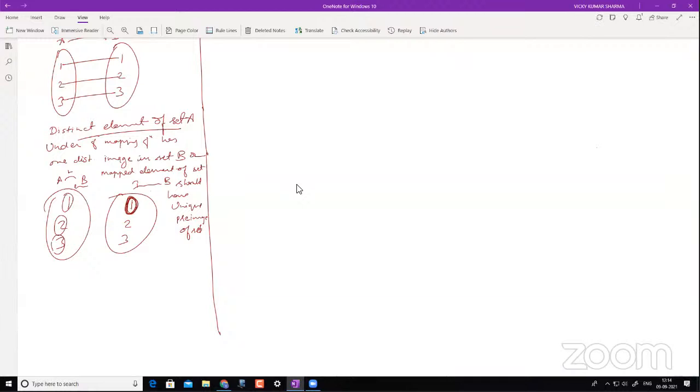Sir, if you say that 1 is mapped to 1, and you say 2 is also mapped to 1, then this should be a many-to-one function. You can say many-to-one or one-to-many, those kinds of things. That is okay. You can use those words, but it is not one-to-one.